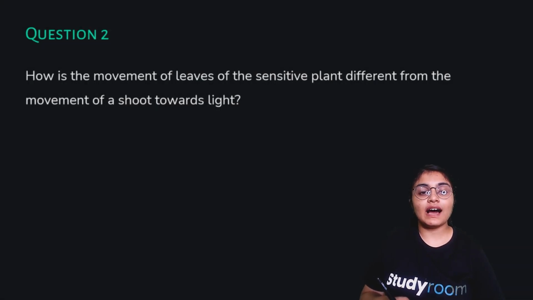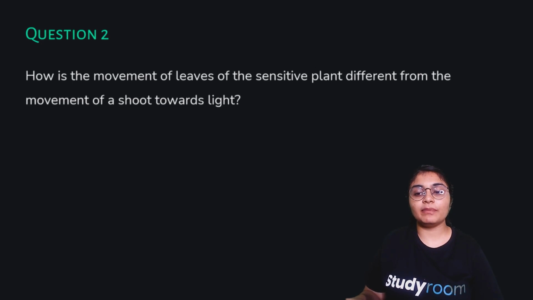Next question is, how is the movement of leaves of the sensitive plant different from the movement of a shoot towards light? The movement of leaves in a sensitive plant is nastic movement, which does not depend on the direction of stimulus applied. But the movement of a shoot towards light is a tropic movement which depends on the direction of the stimulus applied.